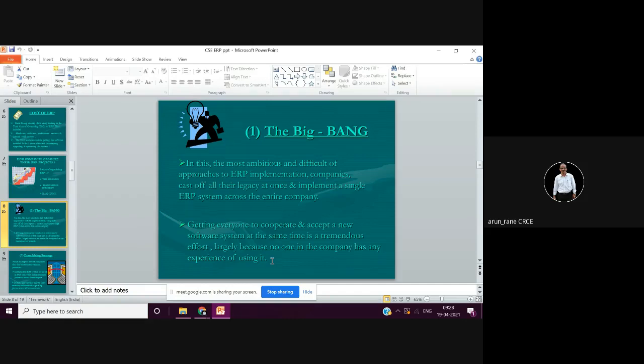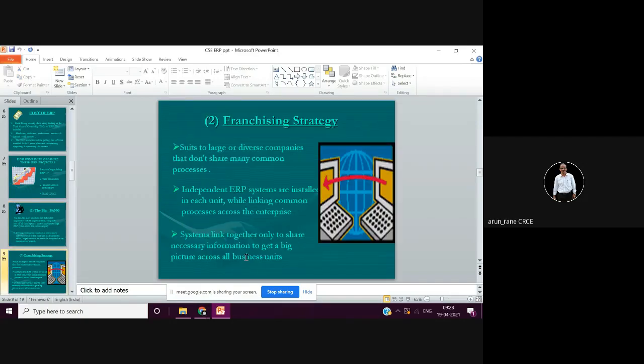There was a lot of resistance, especially from the government staff organizations, especially from the seniors, that we will not be able to learn, why it is required, there will be unemployment, but nothing has happened. So everybody has to cooperate, everybody has to learn, everybody has to accept the new changes.